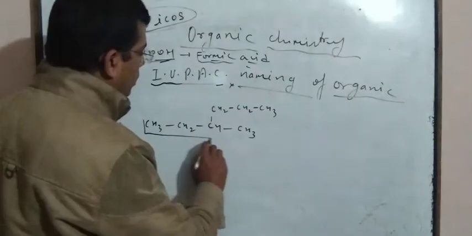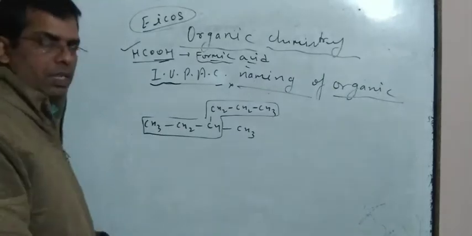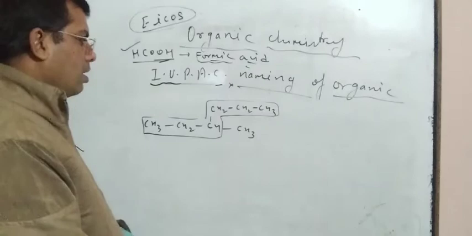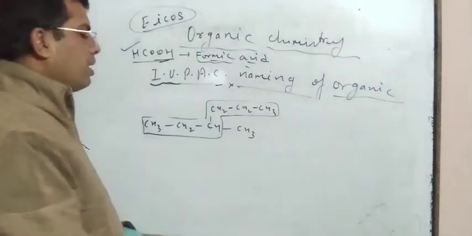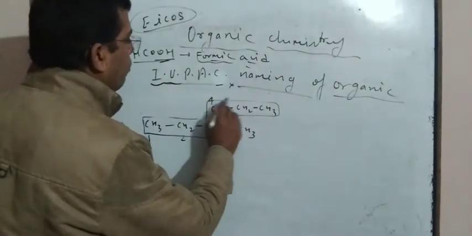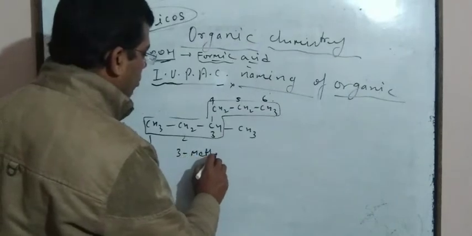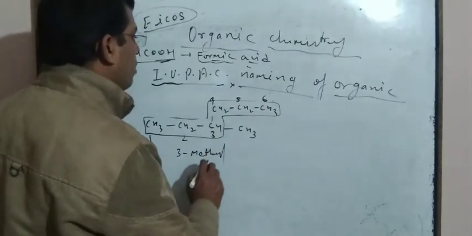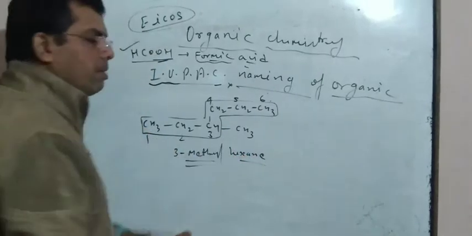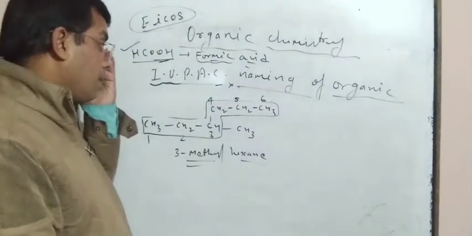Counting starts from the side where the substituent gets the minimum locant, 1, 2, 3, 4, 5, 6, which means 3 methyl hexane. In this way we can write down the IUPAC naming of this compound.